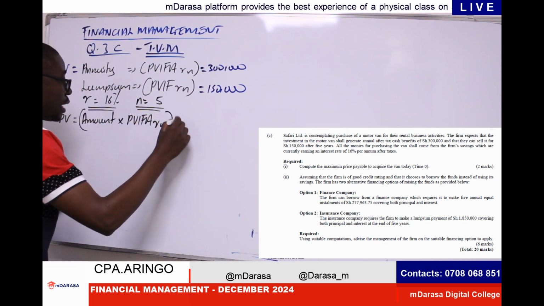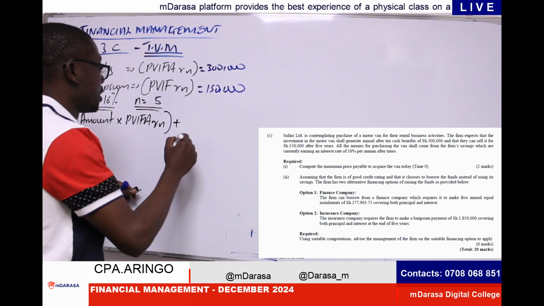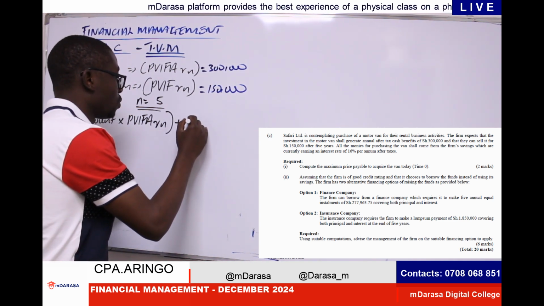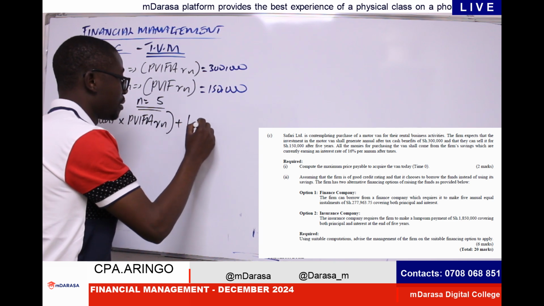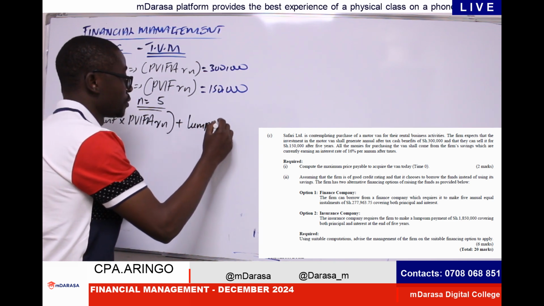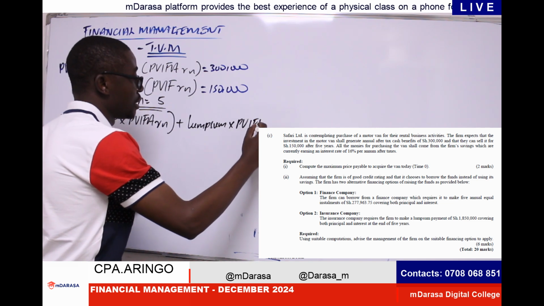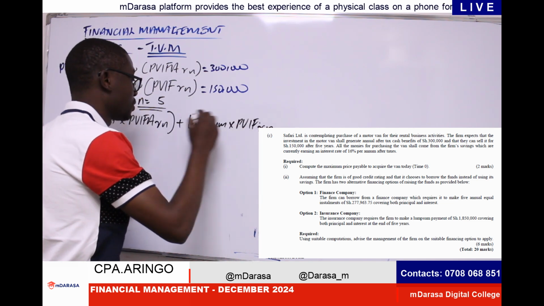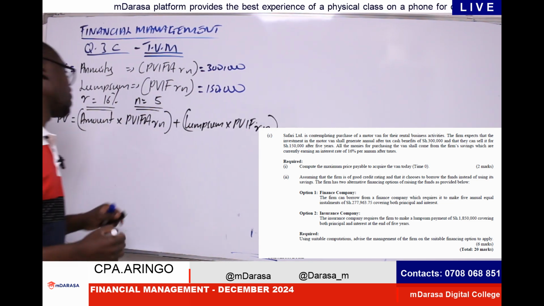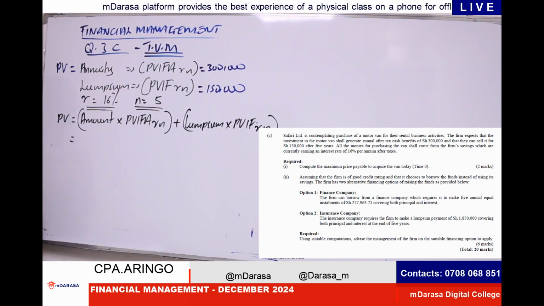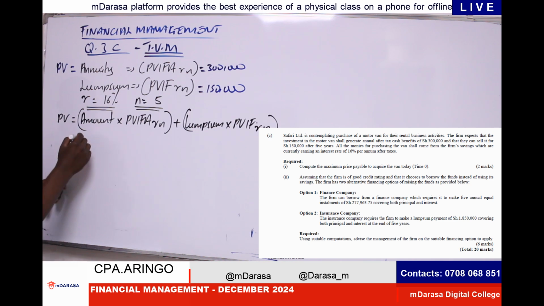We are going to add, my good students, the lump sum value. So we have the lump sum amount times the present value interest factor, given our rate and number of years. So these are what will be required to do. Summarizing this task, we need to achieve our factors, which will be very important.